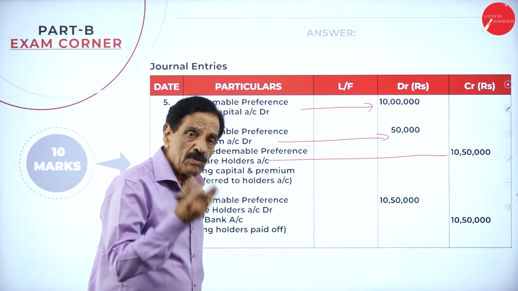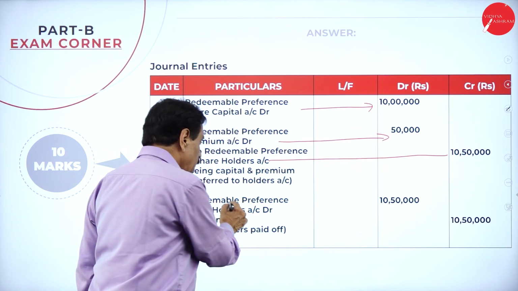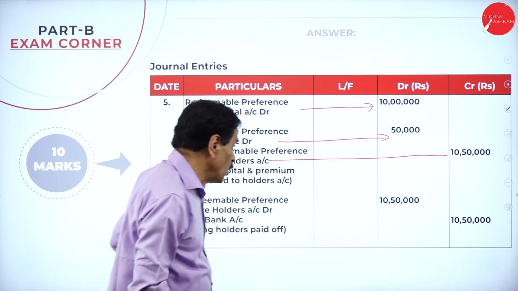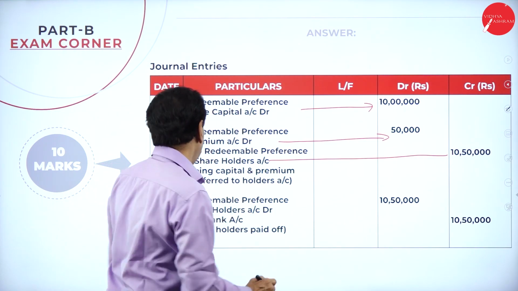That can be paid. So when you pay, bank account is credited. When you receive, bank account is debited. Redeemable preference shareholder account debit 10 lakh 50,000. To bank account 10 lakh 50,000 paid off. Each entry carries 2 marks.